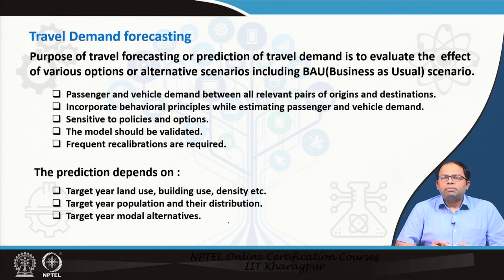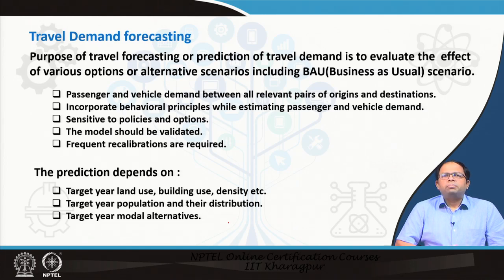That shows that the way people take decisions changes. Even though the basic characteristics that influence the decision may remain the same, their relative effects may change. So, that is why we need to have frequent recalibrations of these models. Frequent means maybe at the end of every 5 years, or in some cases people do it at the end of every couple of years. So, that kind of recalibration is also required.